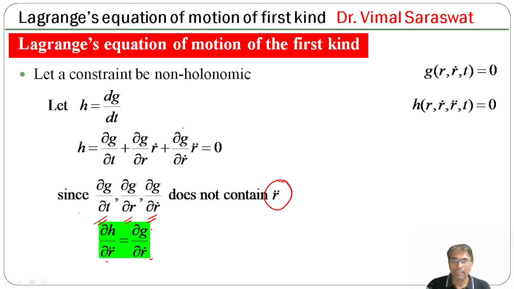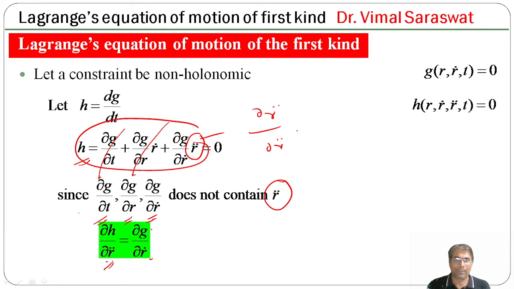Because if we differentiate h partially with respect to r double dot, then this will be 0, this will be 0, and del r double dot upon del r double dot will be 1. So we get del h upon del r double dot equals del g by del r dot.